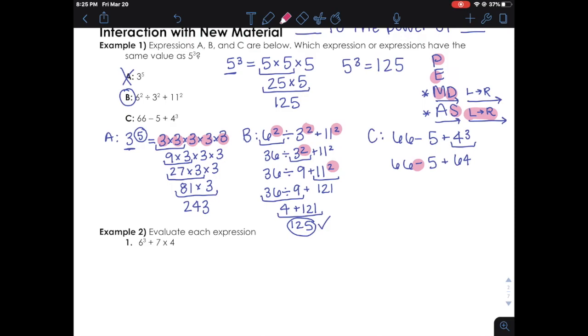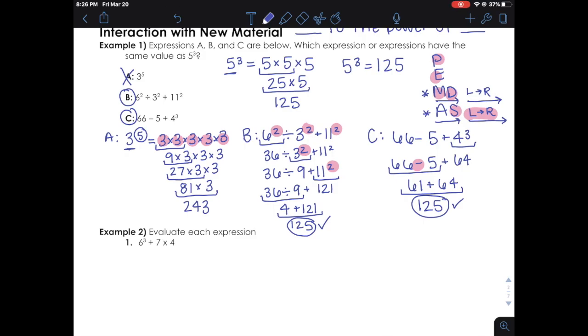But that doesn't matter. Remember I said that addition and subtraction should be treated as equals, and you do them in the order that you read from left to right. So that means we have to solve 66 minus 5 first. 66 minus 5 is 61. Then we bring down the rest of our problem. We're left with one last operation, 61 plus 64, and when I add those together, I get 125. So C is also equivalent.